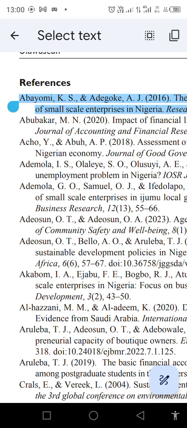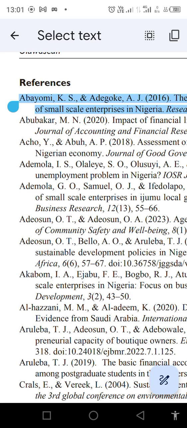But there are different kinds of referencing styles, quite a number of them out there, used by different institutions, that is universities, used by different countries, and also used by different journal sources too. Not all journal sources use the same referencing style. But luckily for me, this particular journal source used APA 7th, and this APA 7th is what I used to prepare this particular article.